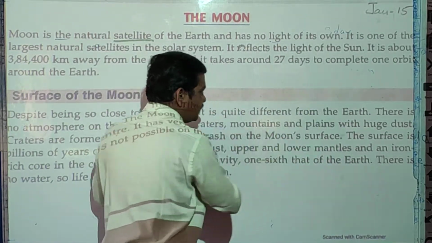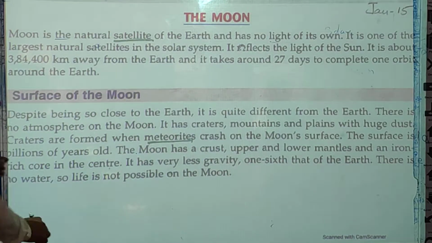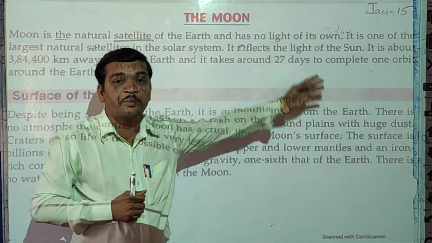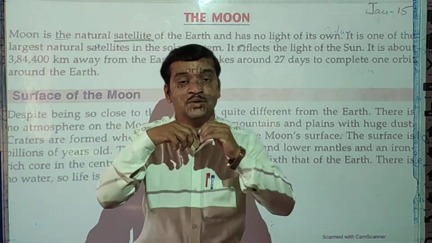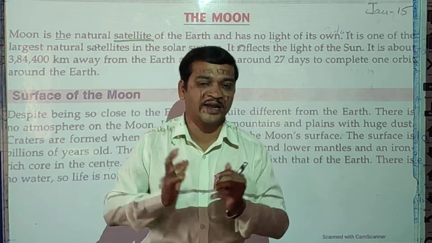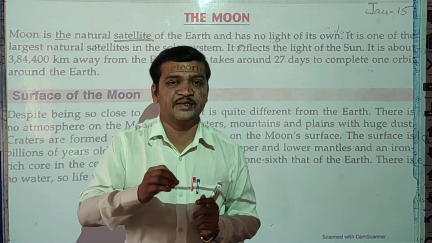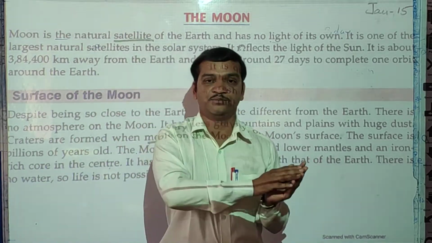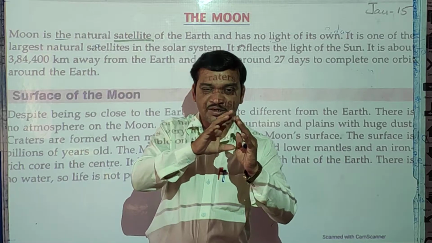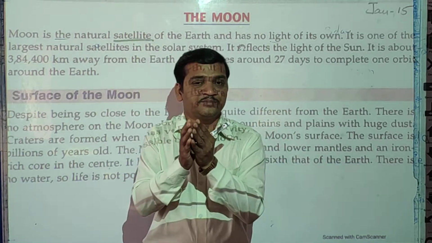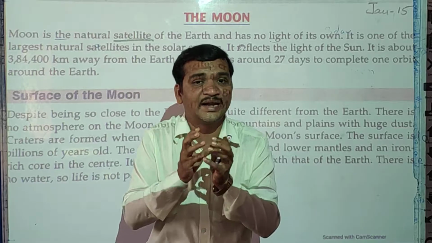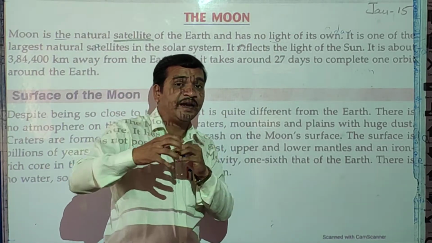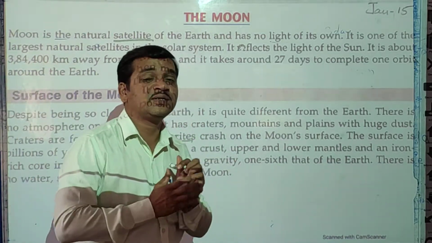See here, we see the bright colored object at night, that is the moon, but actually students, it has no light of its own. Then how does it shine at night? The answer is because it reflects the light of the sun. See here, students, the moon has no light of its own, but that light is the reflection of sunlight.